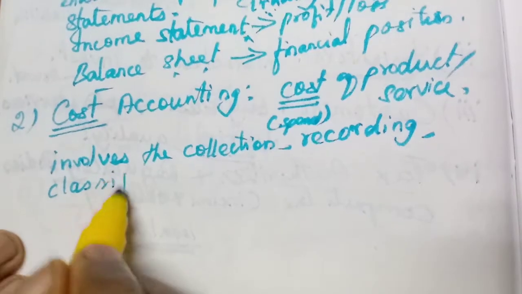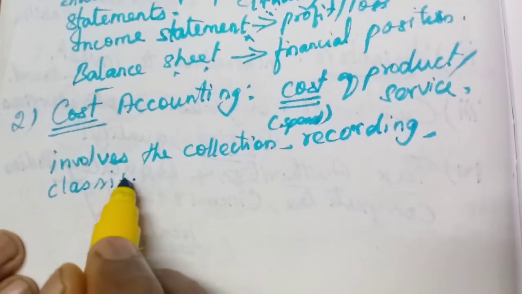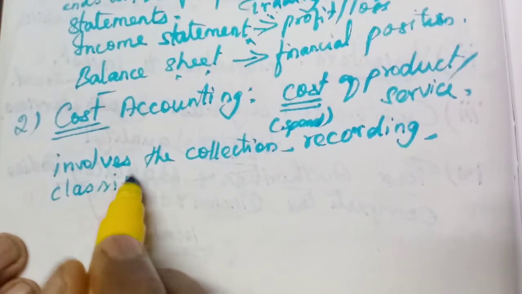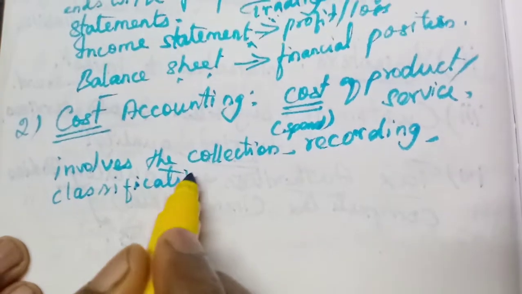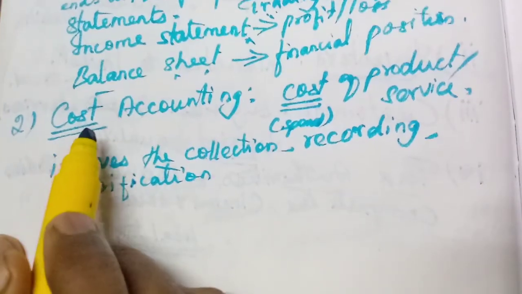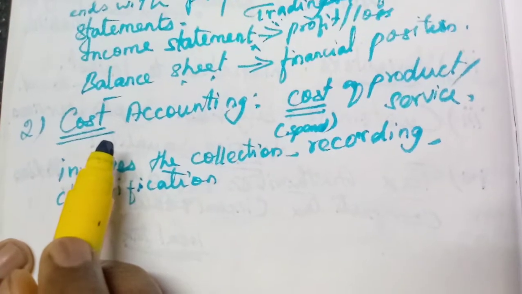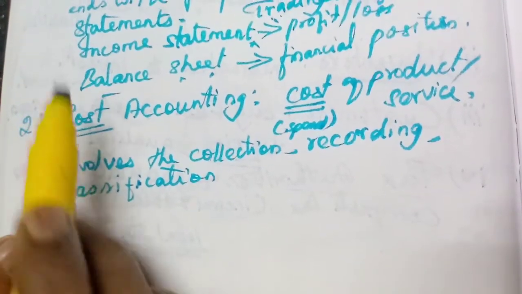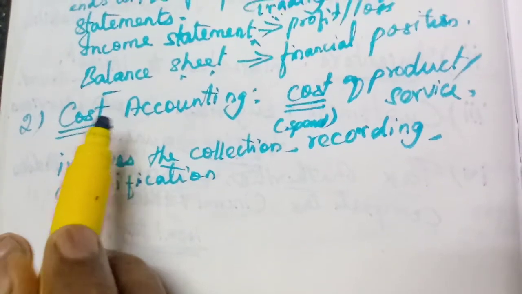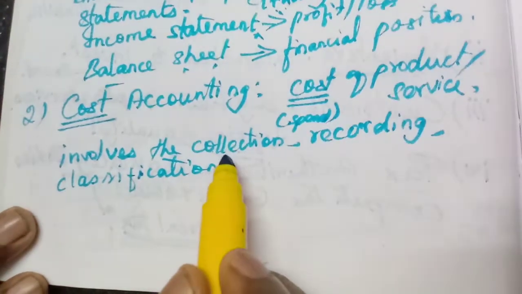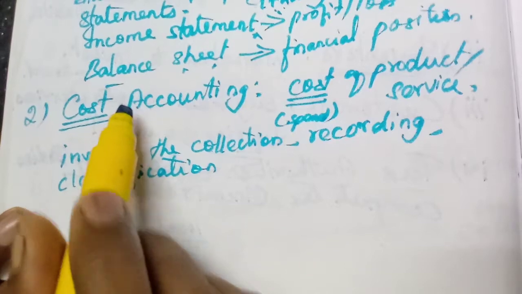They will classify into fixed cost, variable cost. That is called classification. That is one big book, cost accounting. If you study M.Com, you will study there. Financial accounting, cost accounting, each one subject there. So here we are studying only one heading.